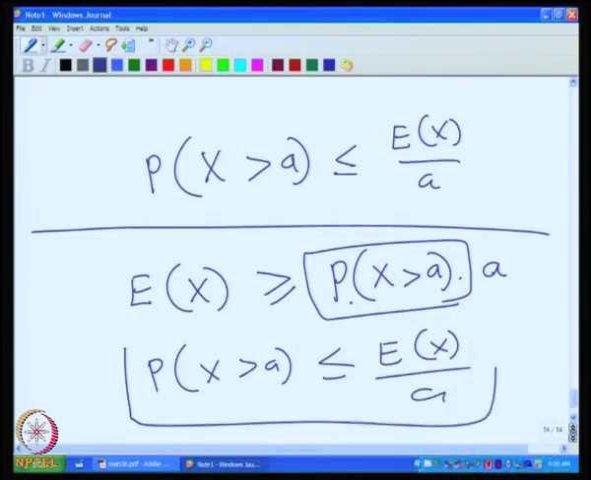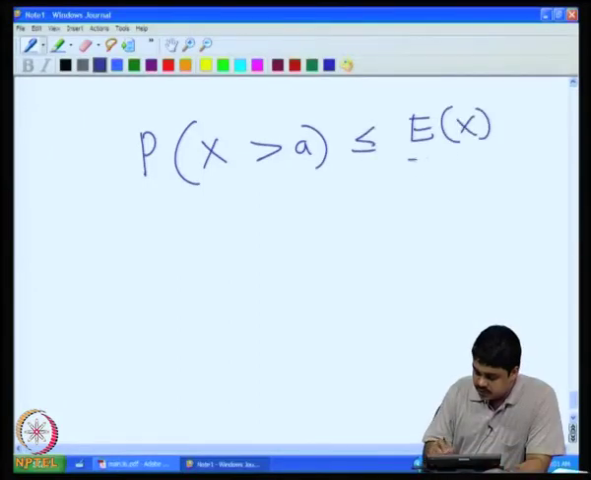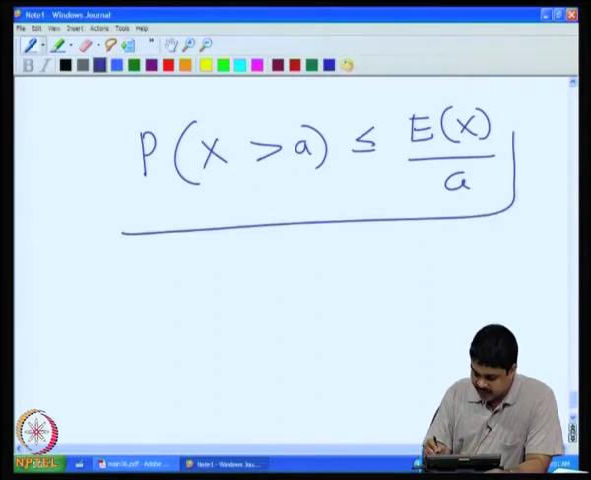So, this is just from the definition of the expectation and the fact that a is greater than or equal to 0. You can get this from there. So, this Markov inequality, which gives us an upper bound for the probability that x is greater than or equal to a in terms of its expectation, is quite useful in many situations. We will be using it.